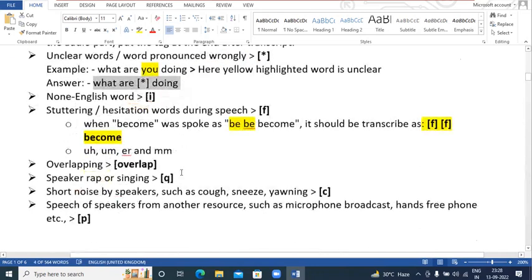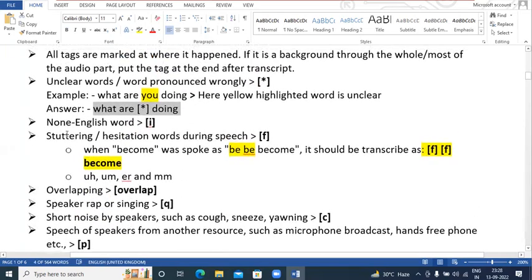Cool. Now if there is any non-English word, let us suppose you hear some speech or voice that is non-English speech, that is another language, maybe French or Japanese or Chinese or something like that. Of course we cannot transcribe that particular part. So what you will do is just create a segment and paste this tag. This tag represents non-English words or non-English speech.